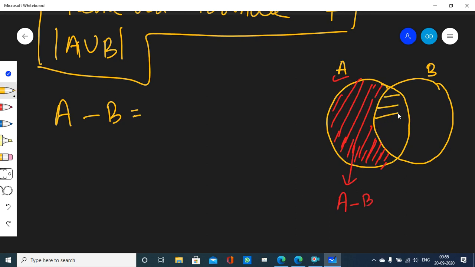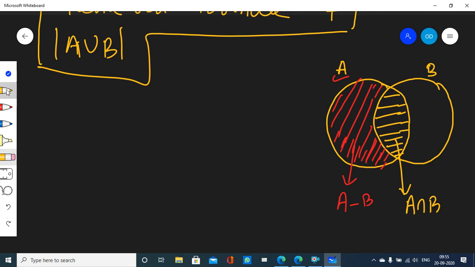Well, what about this region? What is this region? Can anybody tell me what is this region? A intersection B, isn't it? Because all the elements that are there inside this yellow shaded region, they belong to both A and B. They are common between A and B. That is why this yellow shaded region is called A intersection B.